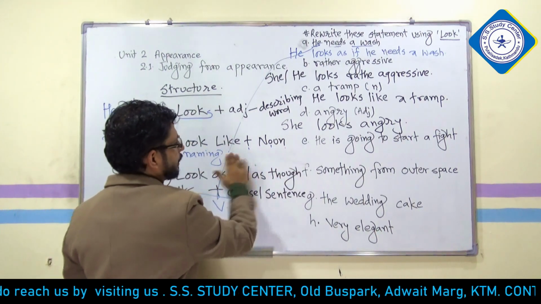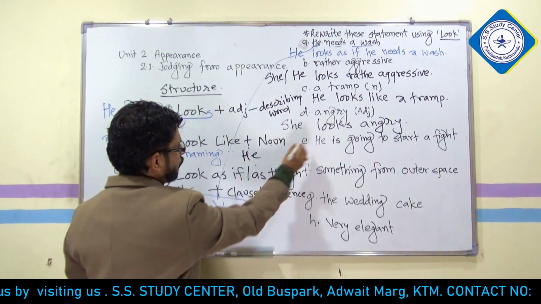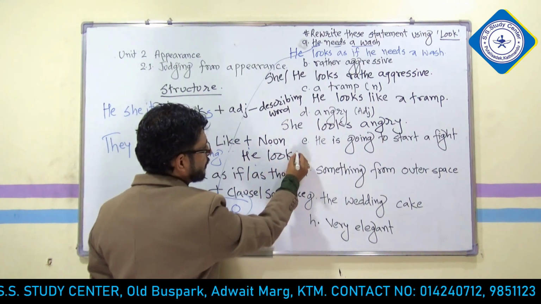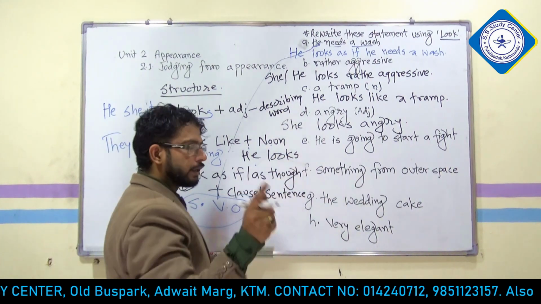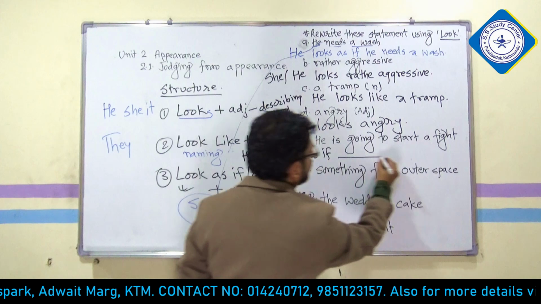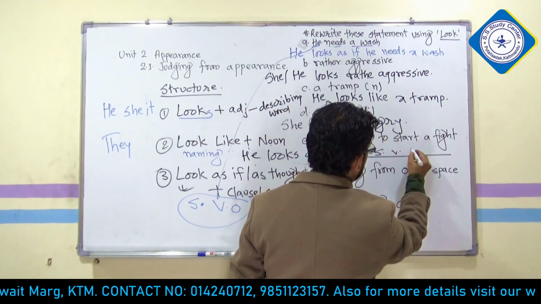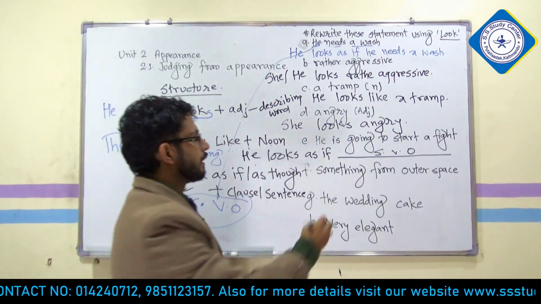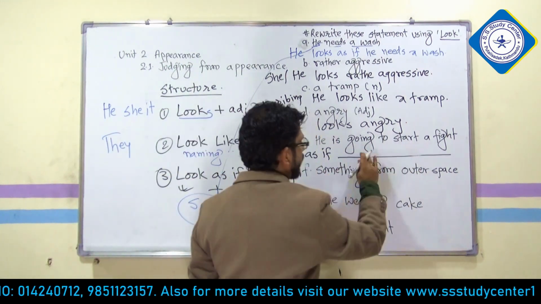Again, let me write over here. For this one, he looks, you cannot write she here because the statement is he. He looks as if, and after as if, copy the subject, verb, object. He looks as if he is going to start a fight.